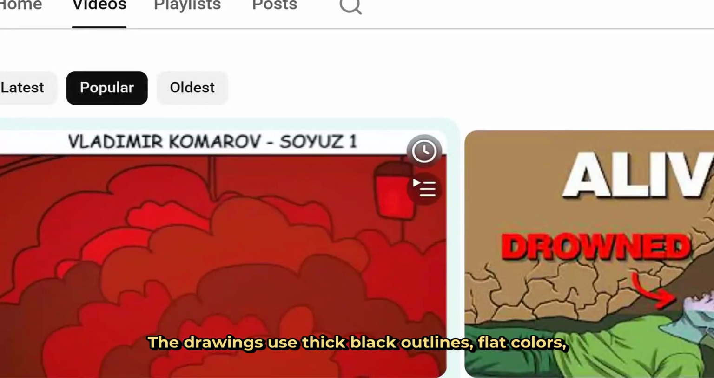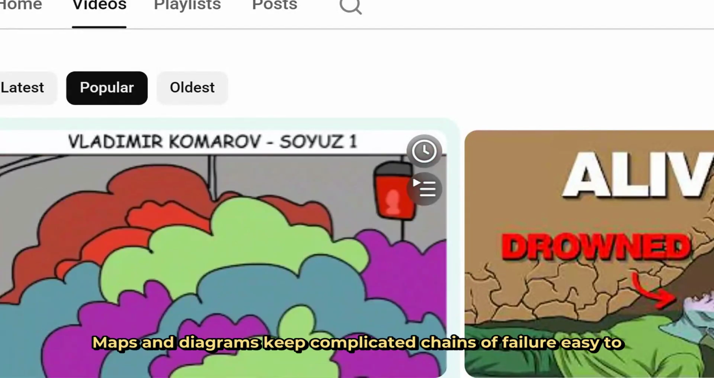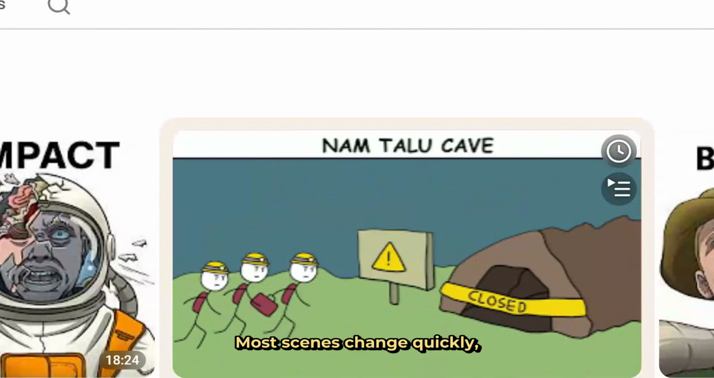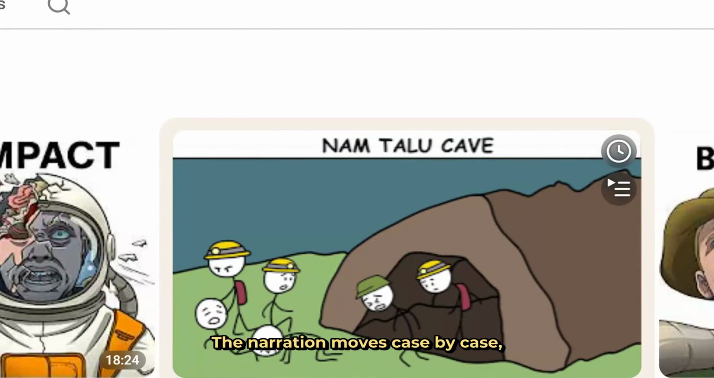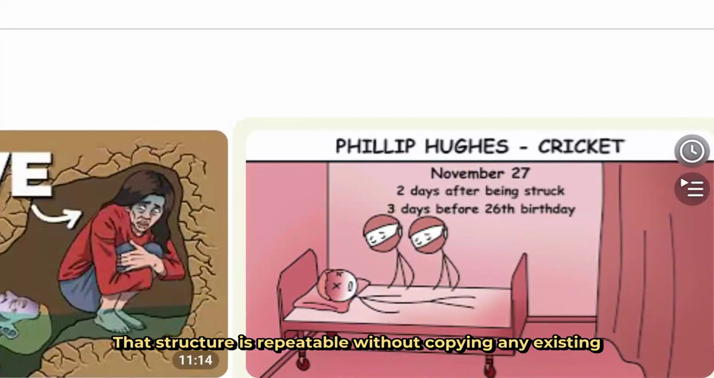The drawings use thick black outlines, flat colors, and expressive simple figures. Maps and diagrams keep complicated chains of failure easy to follow. Most scenes change quickly, but one visual idea remains dominant. The narration moves case by case, saving the wider pattern for later. That structure is repeatable without copying any existing tragedy.